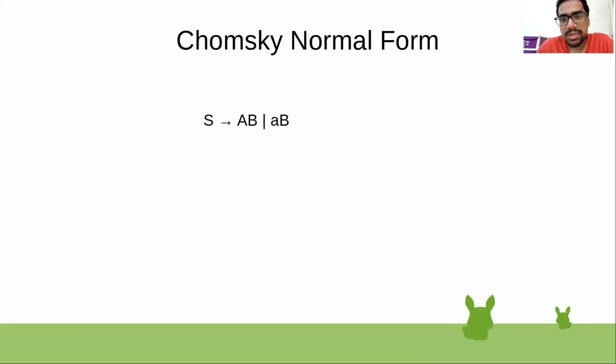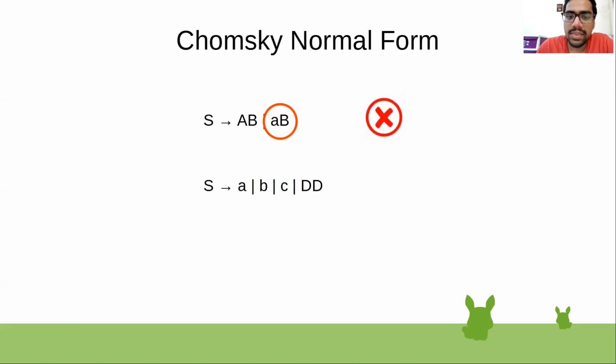Is this in Chomsky normal form? So we can see that S tends to AB, which is in CNF, but small a capital B is not in the Chomsky normal form. And so this production is not in CNF. Let's look at this example. S tends to small a, yes, small b, small c, capital D, capital D. This is all in CNF.